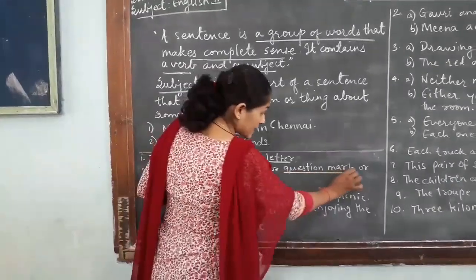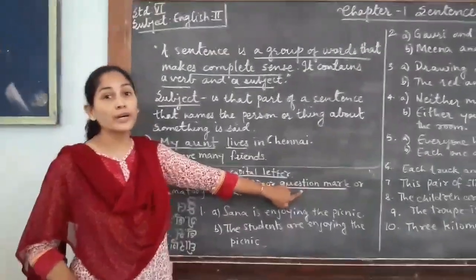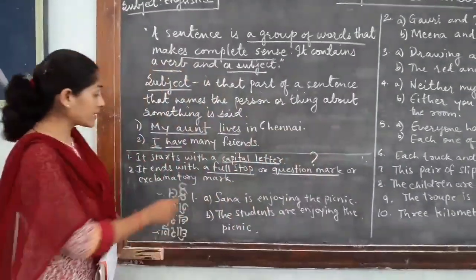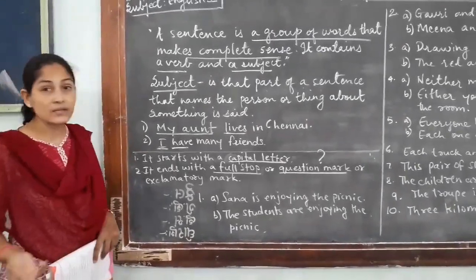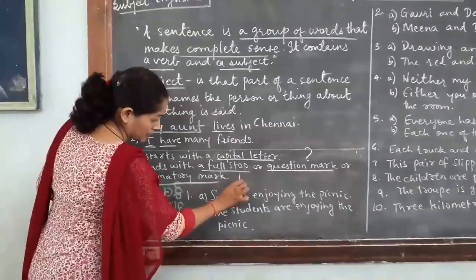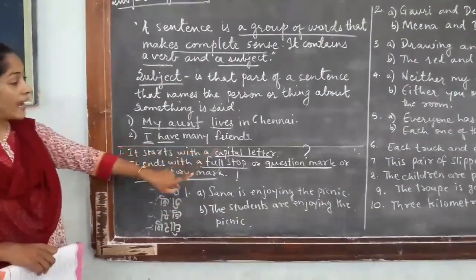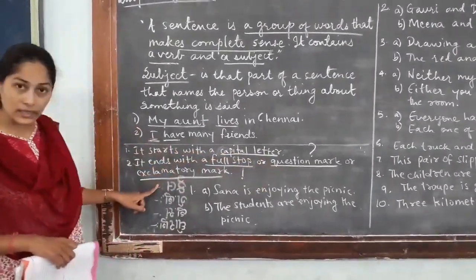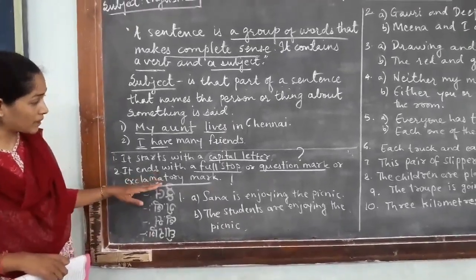If the sentence is asking a question, then at the end of the sentence there would be a question mark. Okay. And if the sentence is expressing some sudden feeling, then we put an exclamation mark. So this you have to keep in mind. The sentence starts with a capital letter and ends with either a full stop or a question mark or an exclamation mark depending upon the sentence. Okay, so this is given on page number 6.